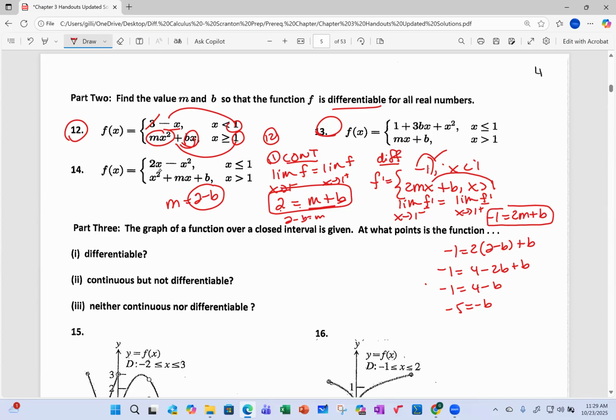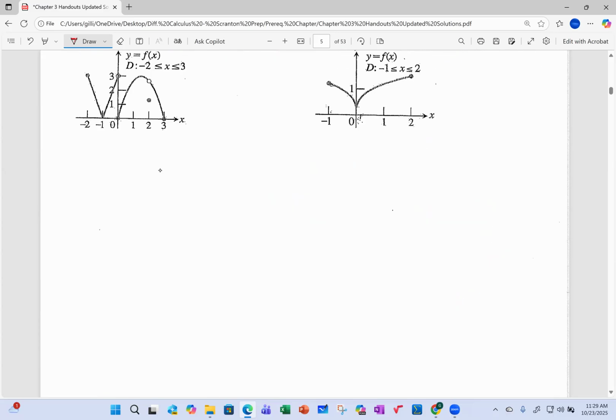So m from this equals 2 minus b. And then substitute the m in over to here. And that's 4 minus 2b plus b. That's minus b. Yep. So then b equals 5. So if b is 5, then m is negative 3. So there's my values. And I'll do number 13 now. I'm going to need some more room here.